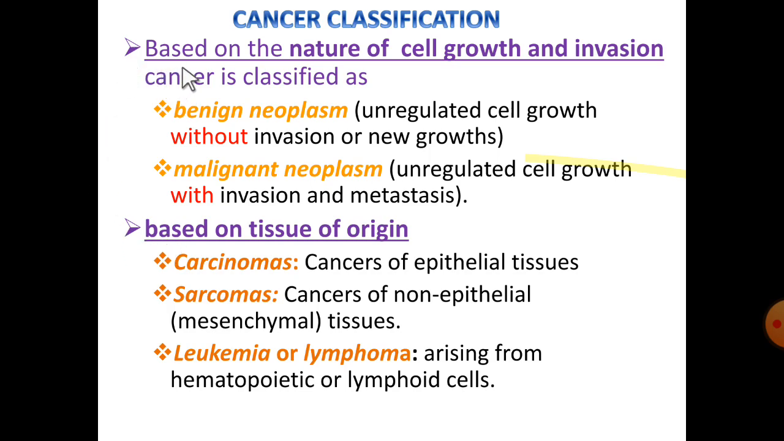Coming to the first one, based on the nature of cell growth and invasion, cancer can be classified into two categories: benign neoplasm and malignant neoplasm. Here neo means new, plasm means cell growth or division, so neoplasm indicates new cell growth. In benign neoplasm, we observe unregulated cell growth without invasion. In malignant neoplasm, we observe unregulated cell growth with invasion and metastasis.